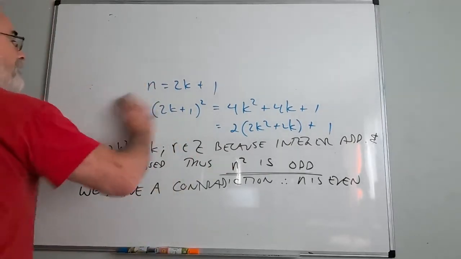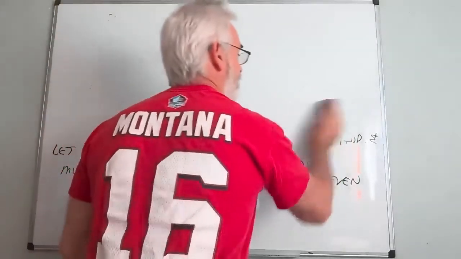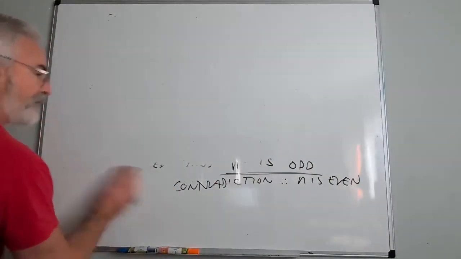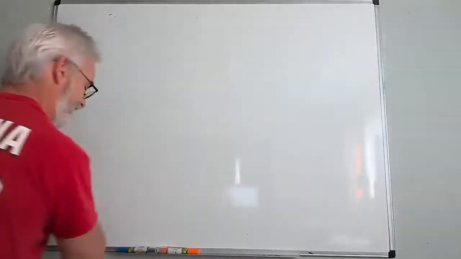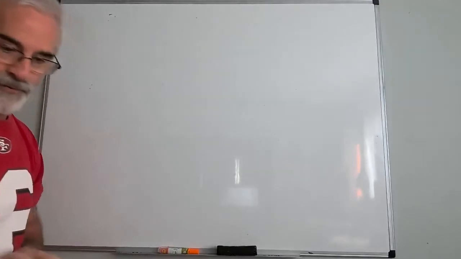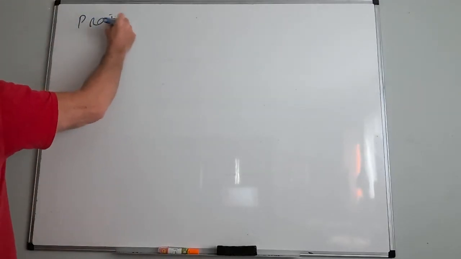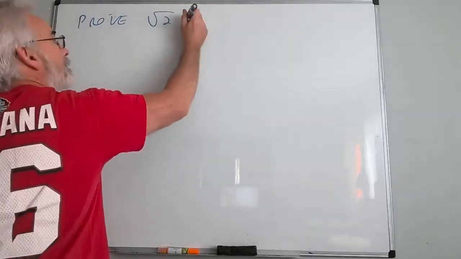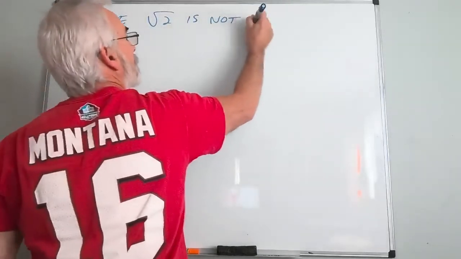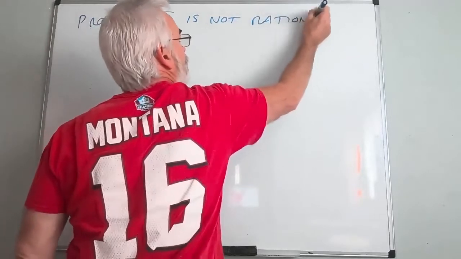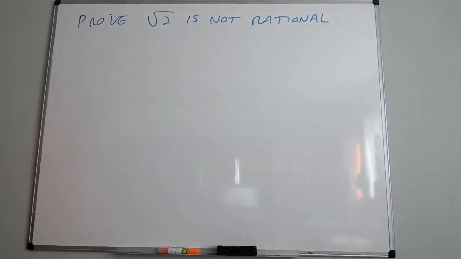Now we're going to do one of the most classic proofs. Some of you may have heard of this one. I doubt anybody's actually seen the whole proof. What we want to prove is that the square root of 2 is not rational.